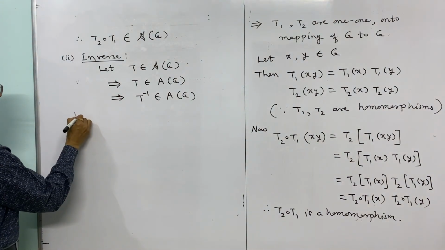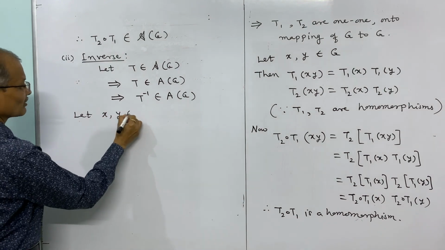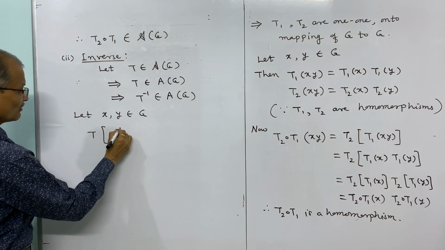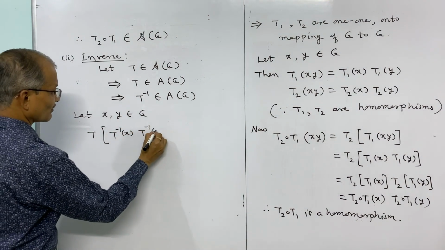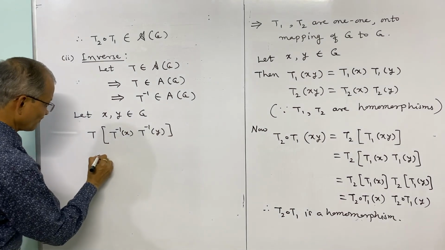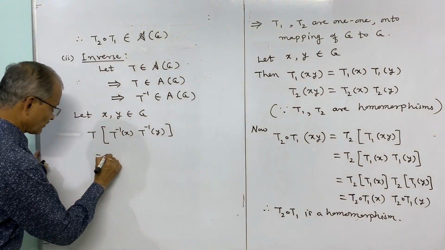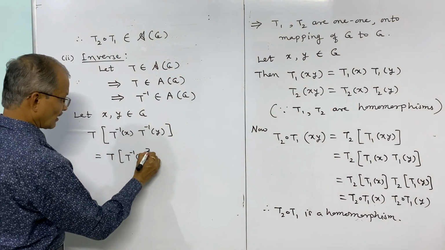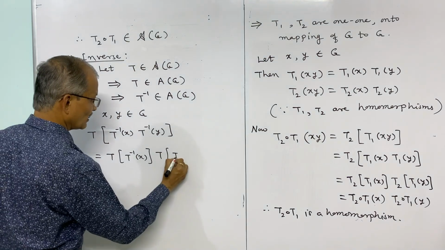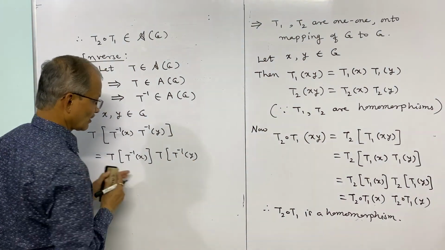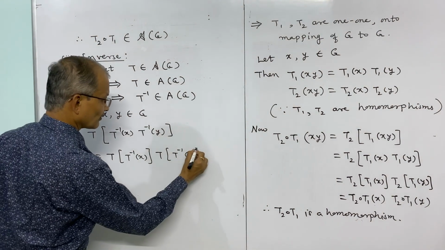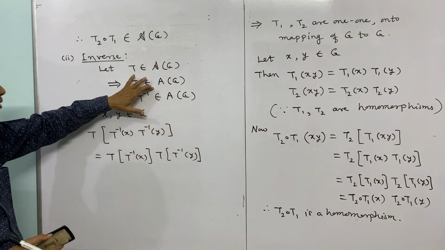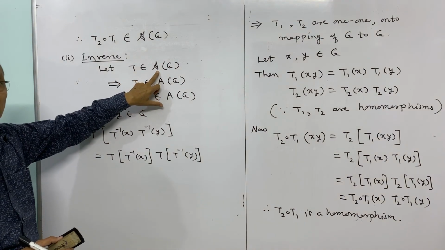Now let x and y belong to G. Now we should consider T of T inverse of x into T inverse of y, and this we shall simplify as T of T inverse of x into T of T inverse of y. This is because T is a homomorphism. T belongs to the automorphisms, meaning T is a homomorphism.